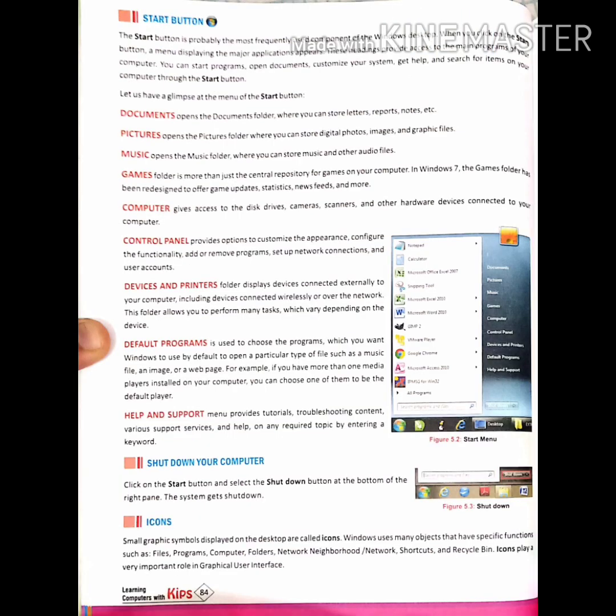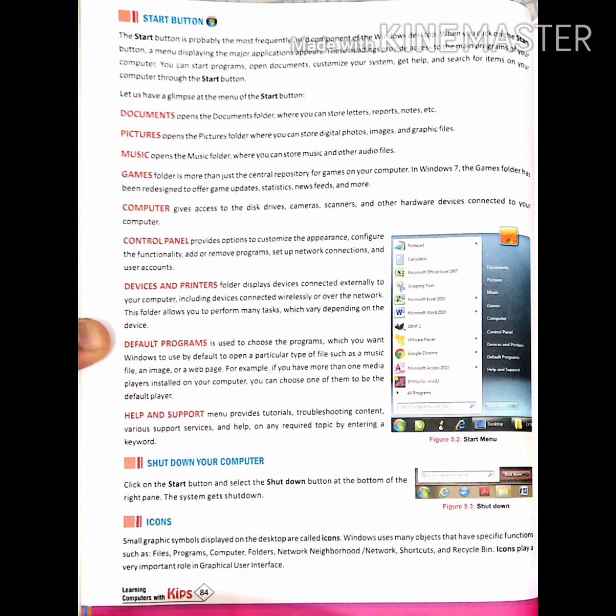Start button. The start button is probably the most frequently used component of the Windows desktop. When you click on the start button, a menu displaying the major applications appears. These headings provide access to the main programs of our computer. We can start programs, open documents, customize our system, get help and search for items on our computer through the start button. Let us have a glimpse of the menu of the start button.